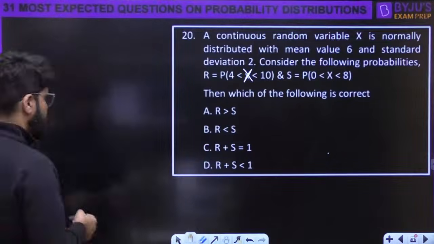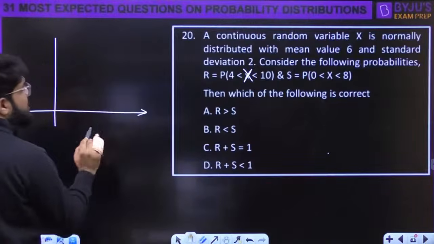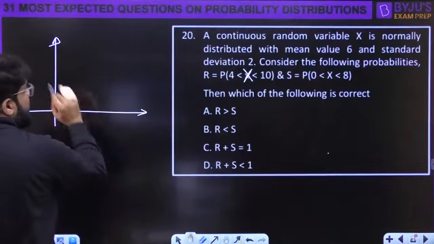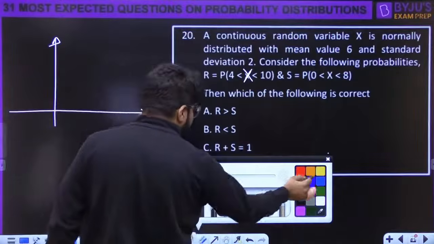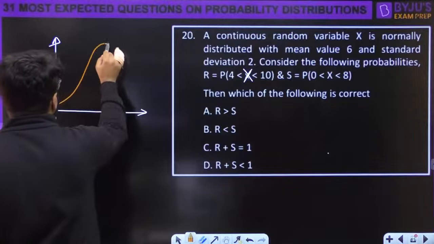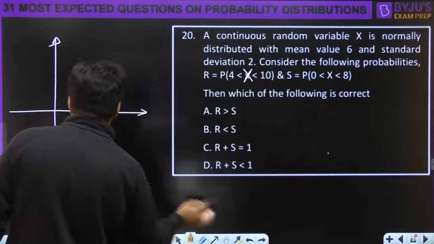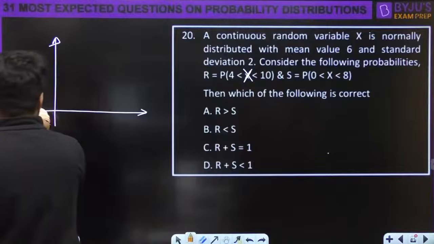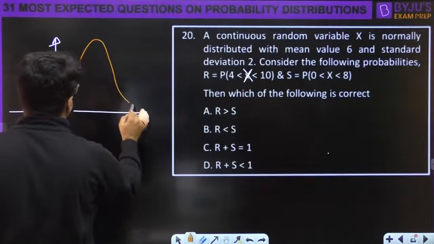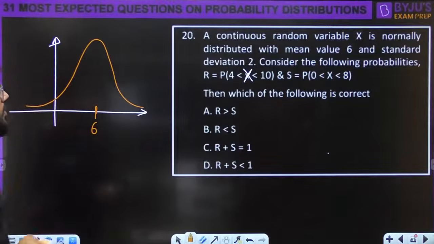See, do you need to calculate or what is the case actually? X is having the mean 6. It is not standard, but it has some mean 6. But any normal distribution is symmetric about the mean, whatever the mean may be given, right? It is always symmetric about the mean value.